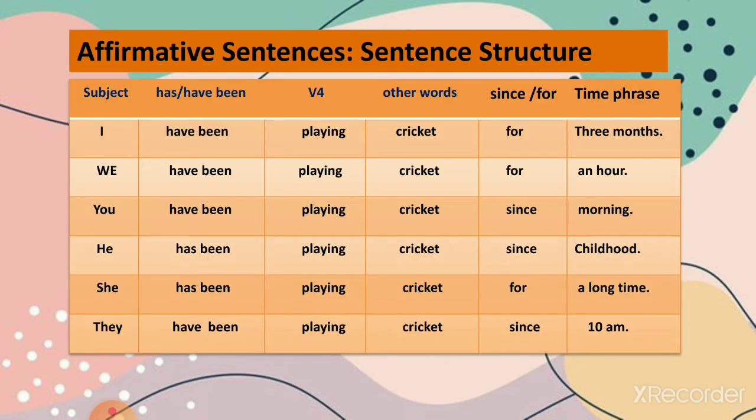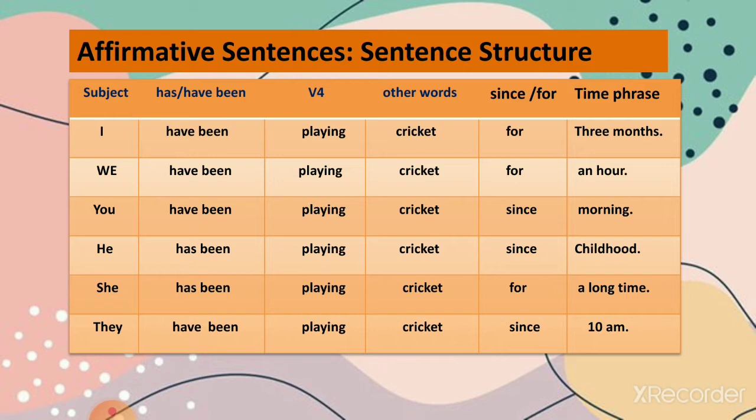Now the formula for affirmative sentences in present perfect continuous tense: I plus has/have been plus verb fourth form, other words, since/for and the time phrase. As we all know, we use have with I and plural nouns and has with singular nouns, so that will be used here. So I have been playing cricket for 3 months, or we have been playing cricket for an hour. You have been playing cricket since morning. He has been playing cricket since childhood. She has been playing cricket for a long time. They have been playing cricket since morning.